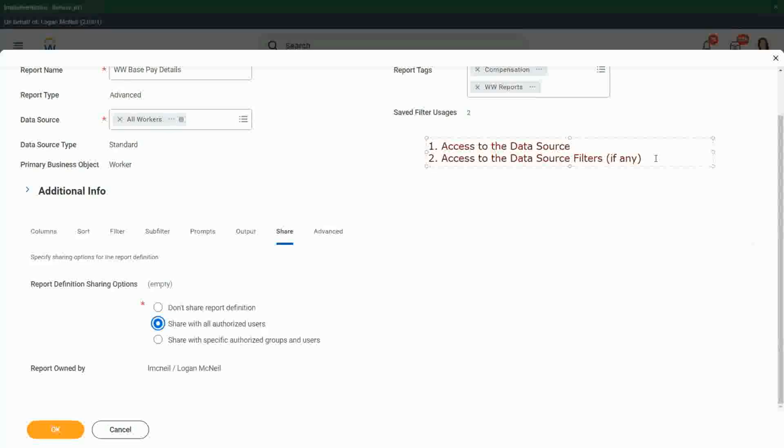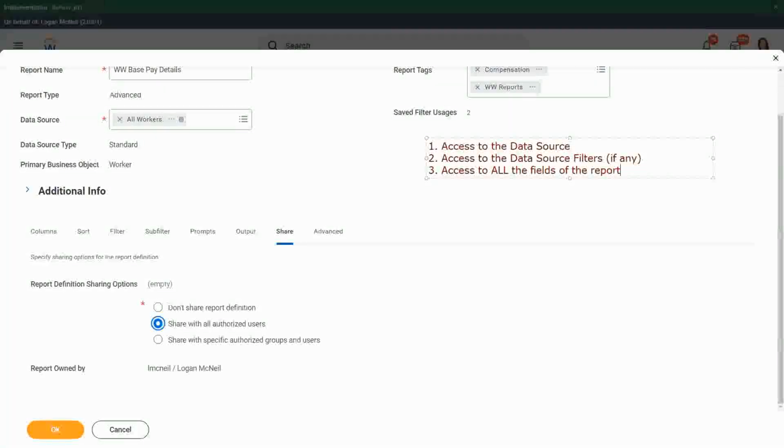And what is the third one? Access to the fields. The workers should have access to all the fields of the report. There is security at 3 levels: one at the data source level, one at the data source filter level, and one at the fields of the data source level.